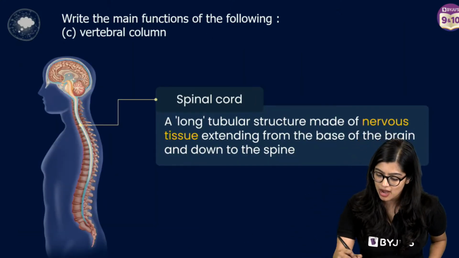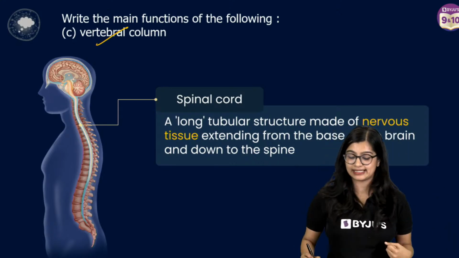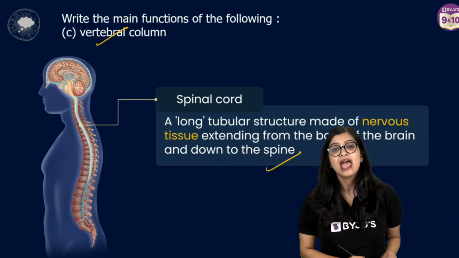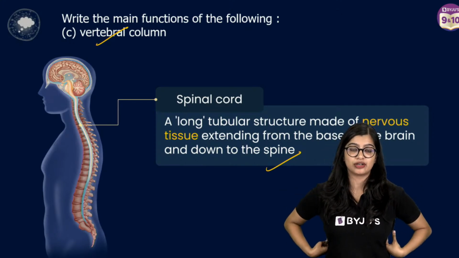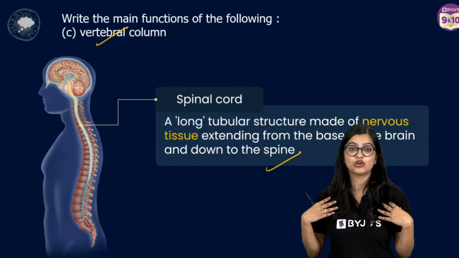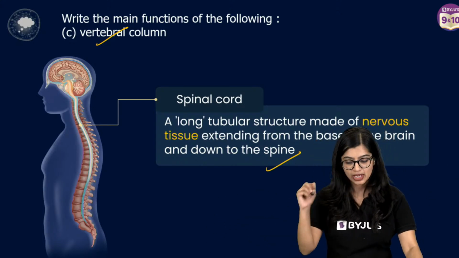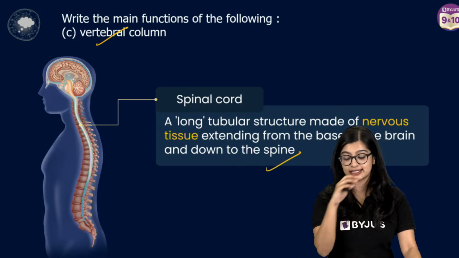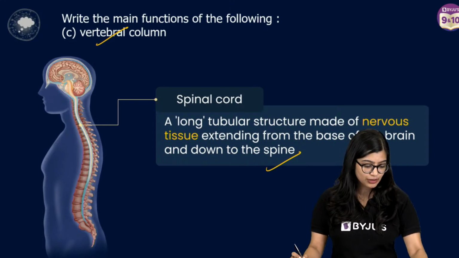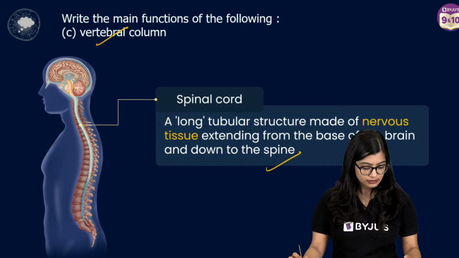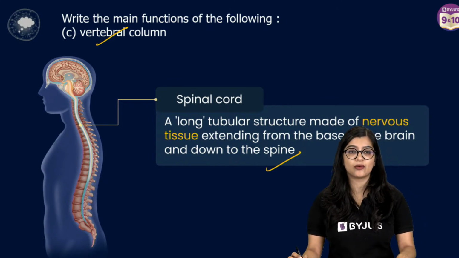So now, of course, vertebral column is a bony casing around the spinal cord, and protects the spine and, of course, allows us to have a physical posture. So we are able to stand upright, bend and do whatever we want to do because of our vertebral column. Last one is motor neuron. Motor neuron, what will you write?